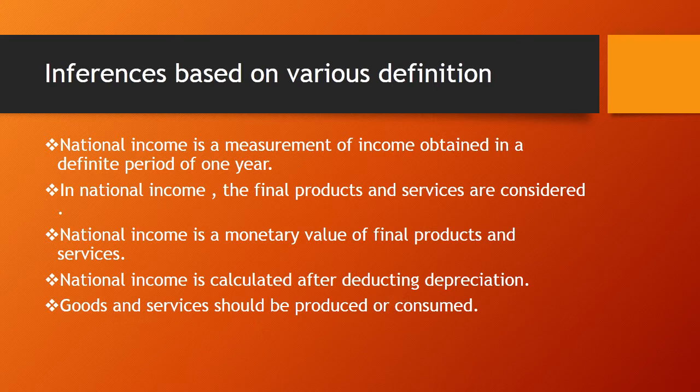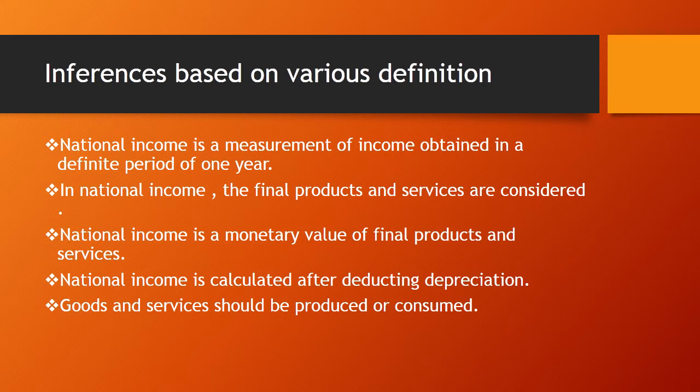Goods and services should be produced or consumed. Either it should be produced or it should be consumed. Now two important terms, that is national income and national product. So when we talk about national income, we can say that the sum of total income obtained from the contribution of four factors of production in national production is the national income. Which are those four factors? That is rent, wages, interest and profit.